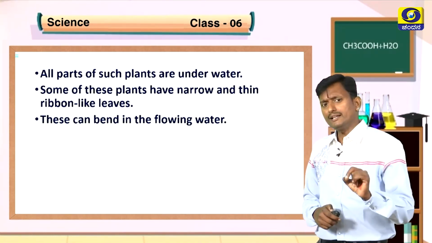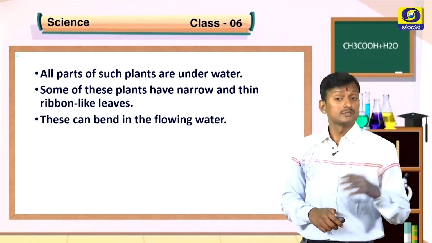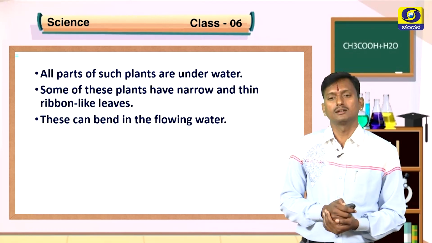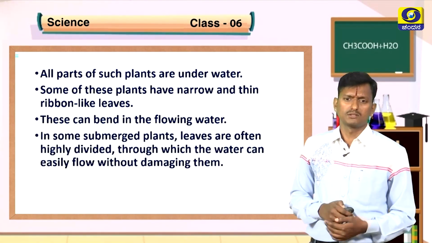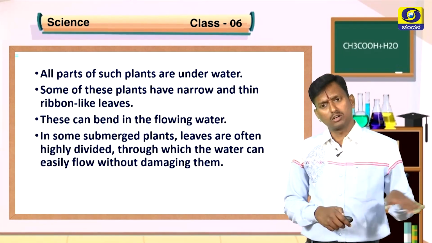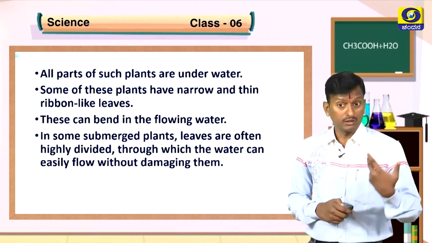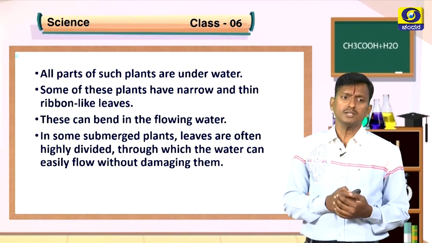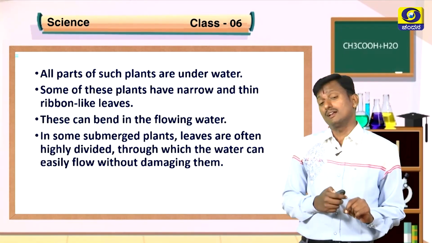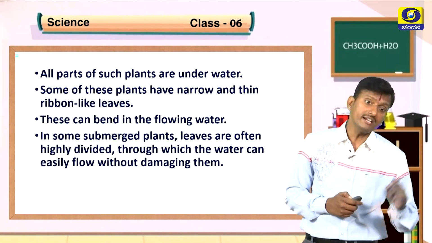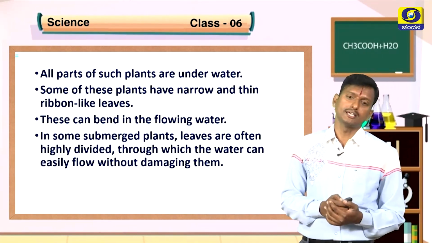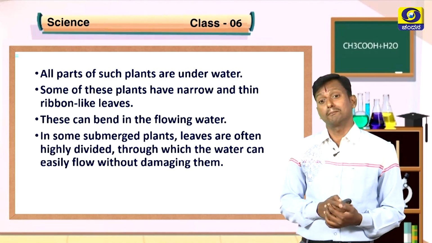These can bend in the flowing water. That is the adaptation by those plants which are living in running water. They just bend towards the flowing water. In some submerged plants, leaves are often highly divided through which the water can easily flow without damaging them. See the adaptations in plants.